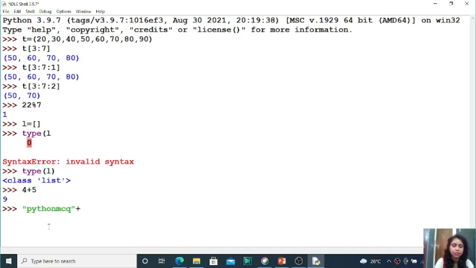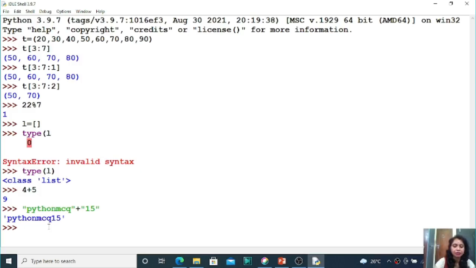This plus operator is actually known as the joining operator, the concatenation operator. Any number, any digit you can keep, there is no problem. 15. So, now you can join these two strings, that is Python MCQ 15. So, this plus is what type of operator now? If you are using the addition operator within two strings, then that one is known as the concatenation operator, it just joins the two strings together, right, students.